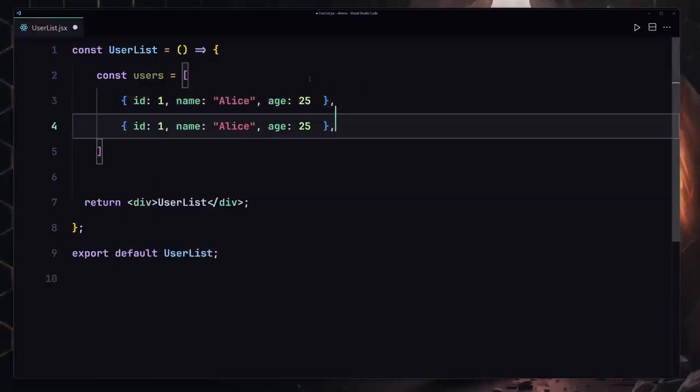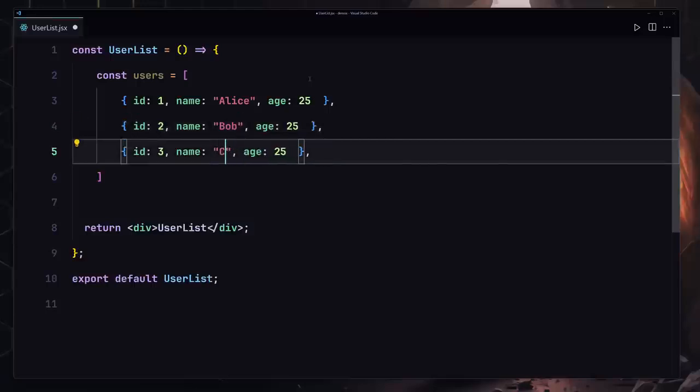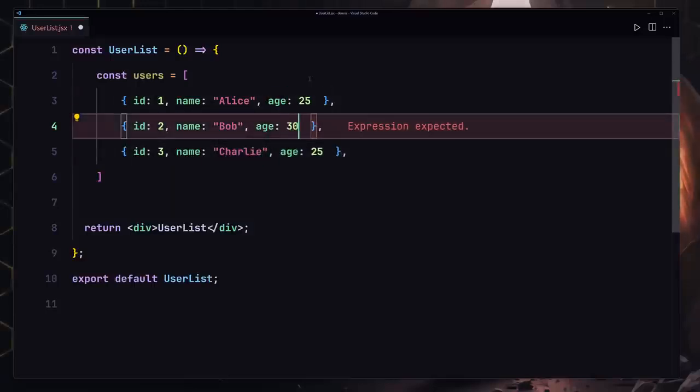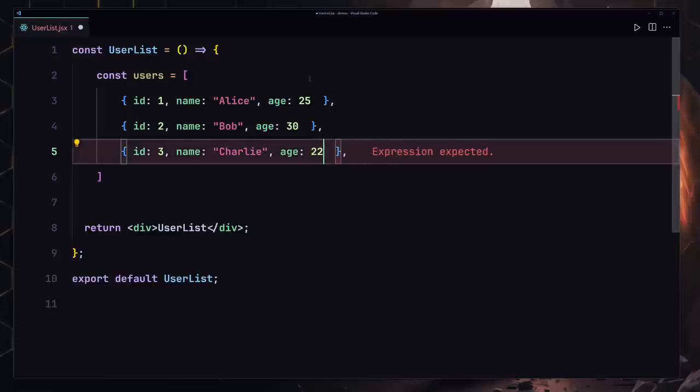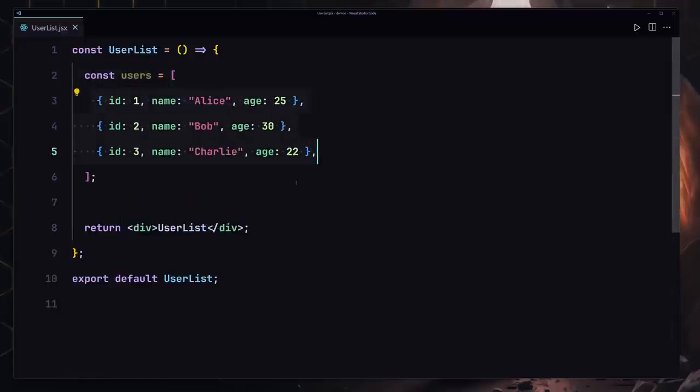Okay, so now I'm going to duplicate that a few times, and I'm going to change the ID to 1, to 2 and also to 3. I'm going to also change the name to Bob, and this one to Charlie. Change the age to 30 and also the age to 22. So that's going to be my users array, and now inside this array we have a few users right here.